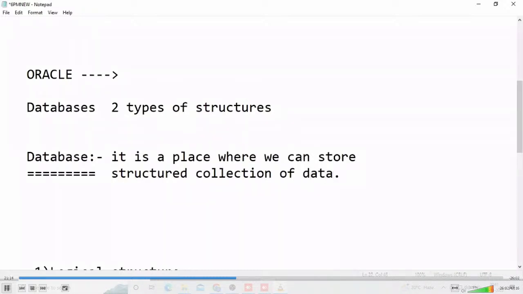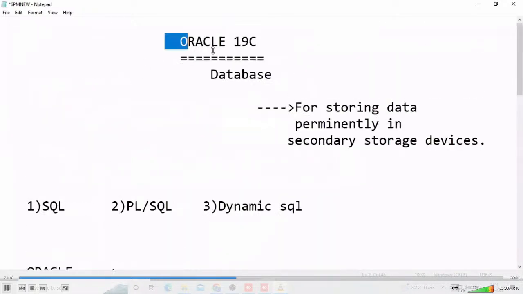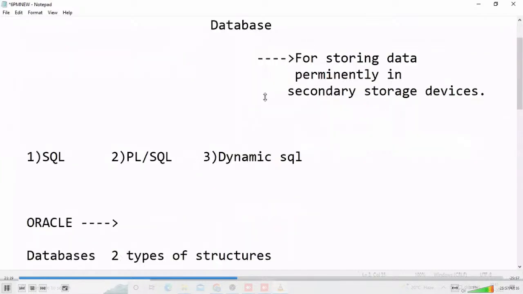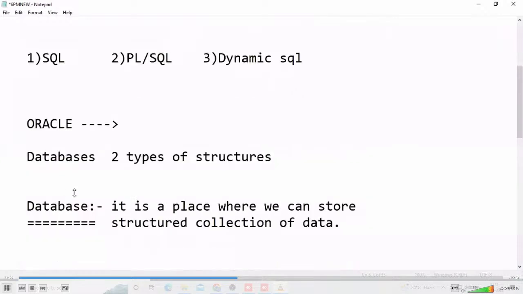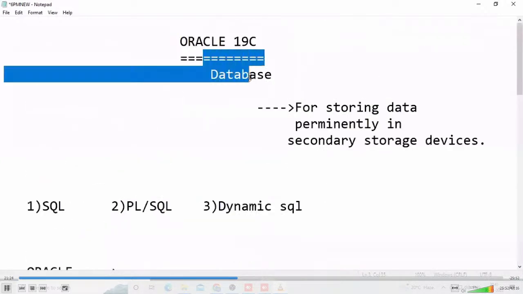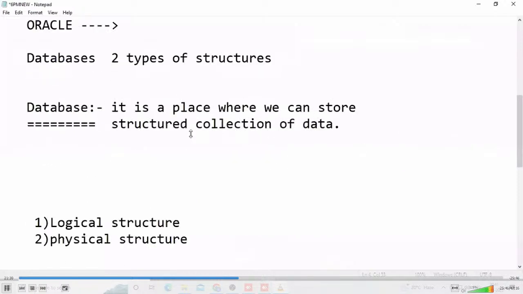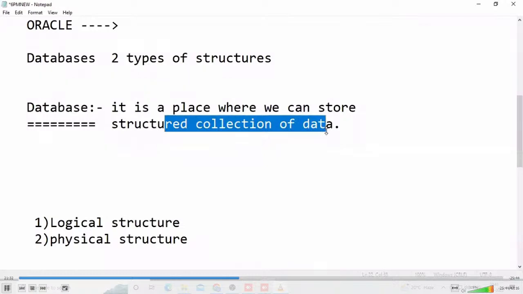Observe here. Actually, whenever we are installing Oracle or any relational database software, what is a database actually? It is a place. Whenever we install this type of software, automatically some place is reserved on the hard disk only. In that place only, we can store a structured collection of data. Okay, fine.